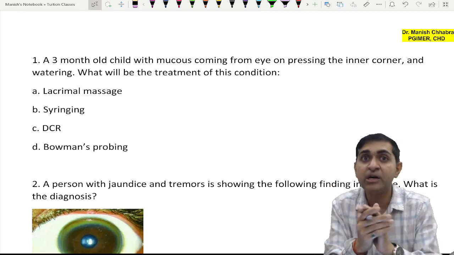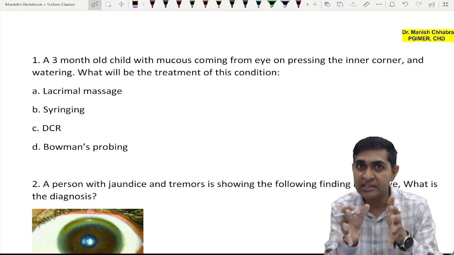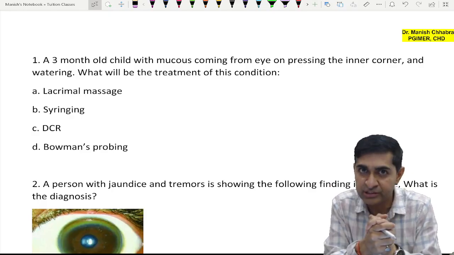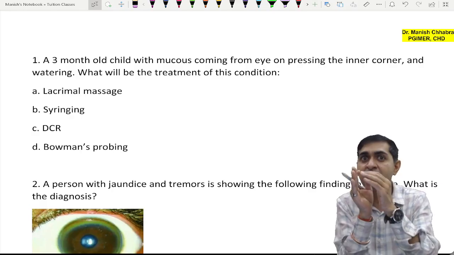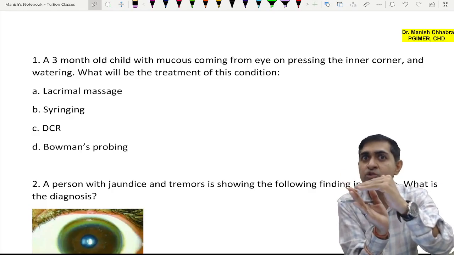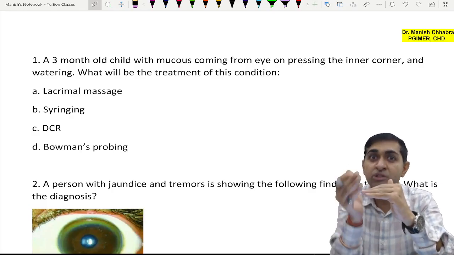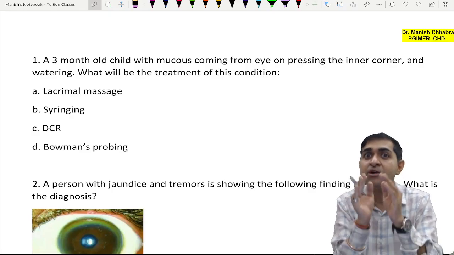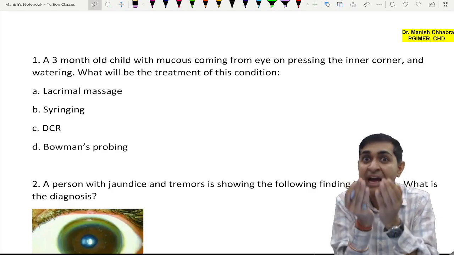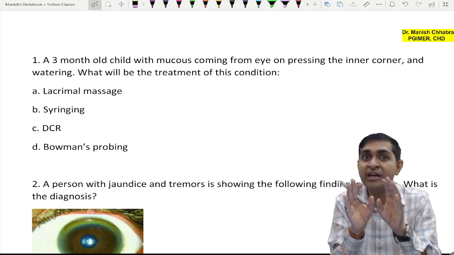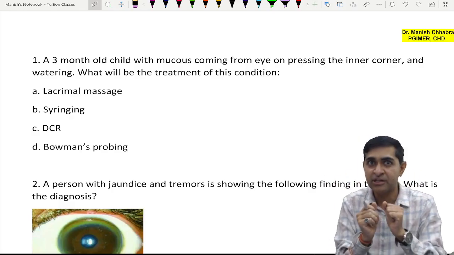Now in total, this file has 113 questions. Of course, you may find a question on a particular topic 2 or 3 times, but only those questions have been repeated where I feel you need to understand different concepts.